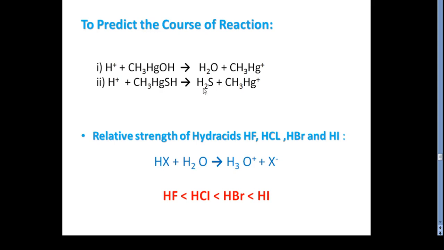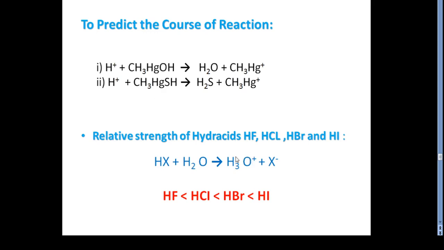The soft base SH will tend to remain combined with the soft acid CH3Hg. They tend to remain in this CH3Hg, instead of joining to the hard acid H, and that is the reason. So here the reaction is proceeding to the left-hand side. So in this we can predict a number of chemical reactions and their feasibility as per their directions.